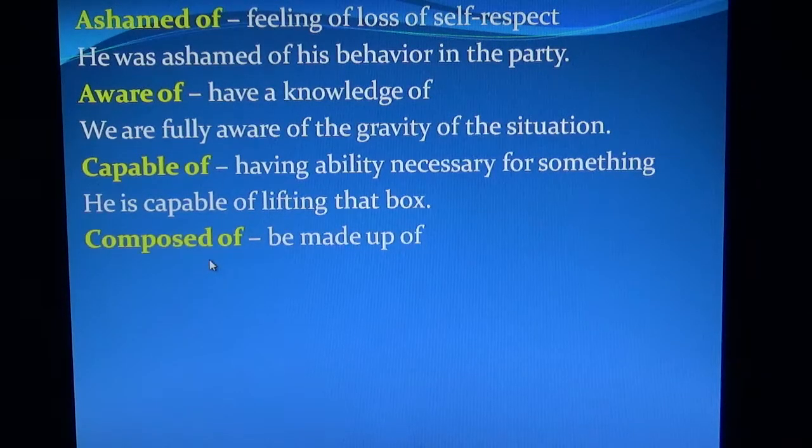Composed of. Composed of means be made up of.